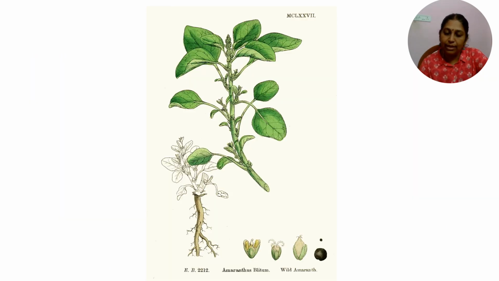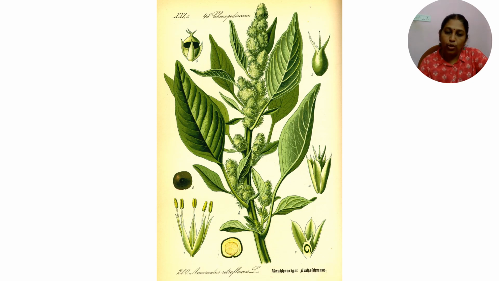And we can see the schematic representation of the Amaranthus plant. We can see the root system, the male flower and the female flowers, as well as the seed. You can see the terminal inflorescence and the individual unit of inflorescence, the glomerule, and you can see the circumscissile dehiscence. We can see the male flower and the female flower. In the female flower, you can see the ovary and the curved embryo.